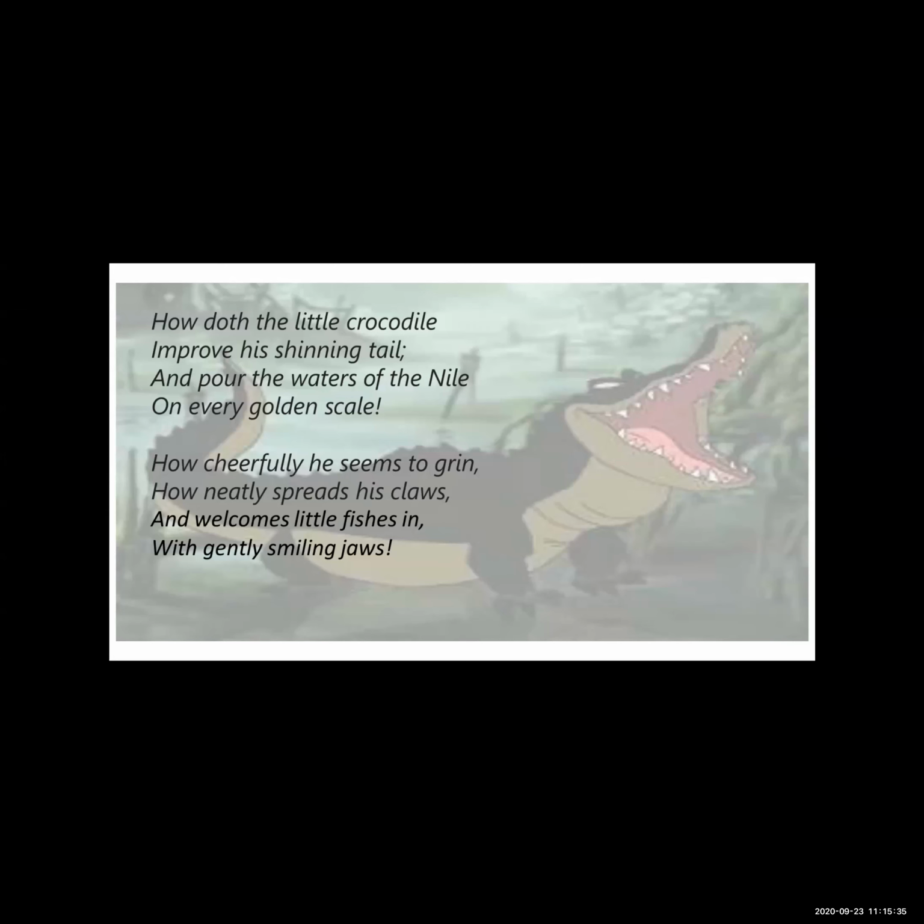So here he pours the water on his body, which makes it shine and the scales appear golden under the rays of the sun. Okay, and this will make him look very attractive to the fishes that he wants to prey on, whatever he has to eat. The fishes he wants to catch are attracted to see the crocodile. This shining look of the crocodile makes him look very attractive to the fishes that he wants to prey on.